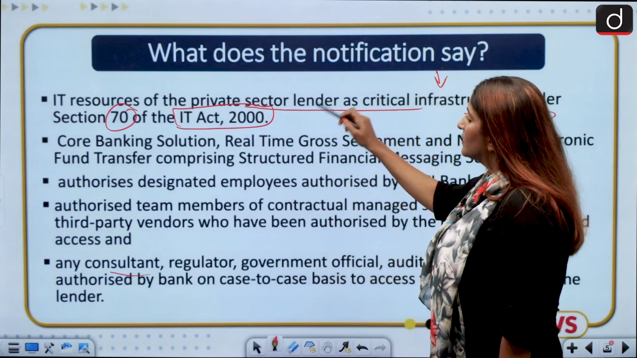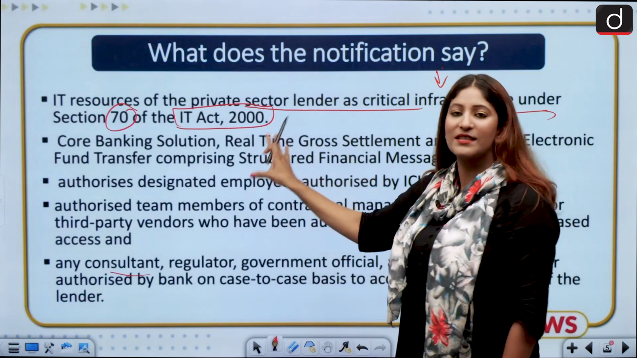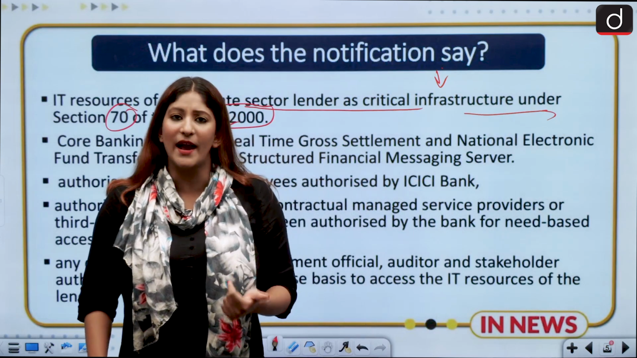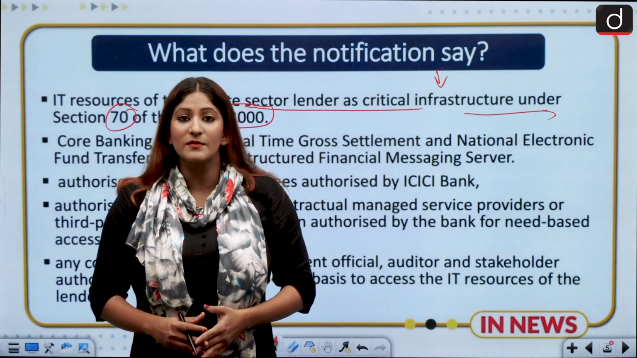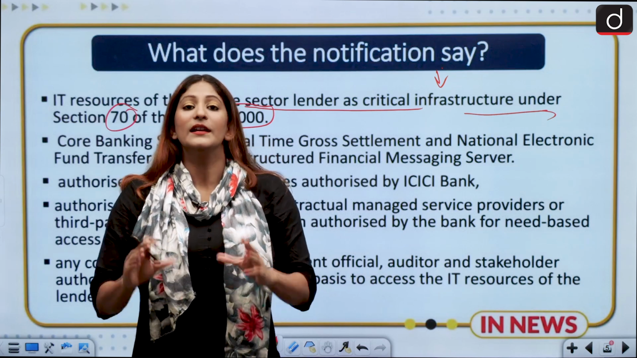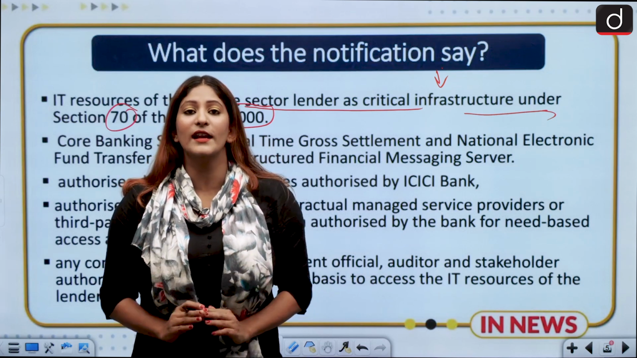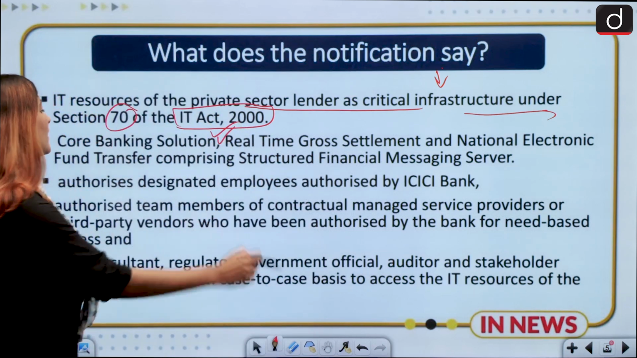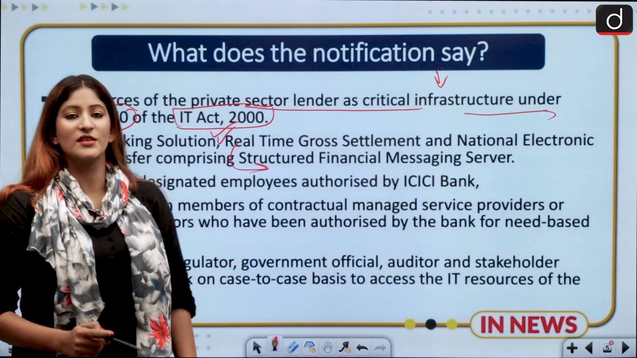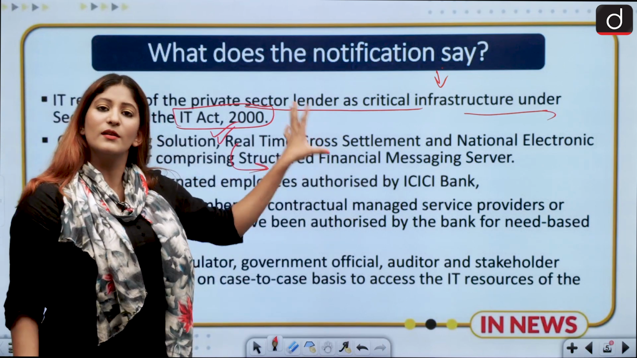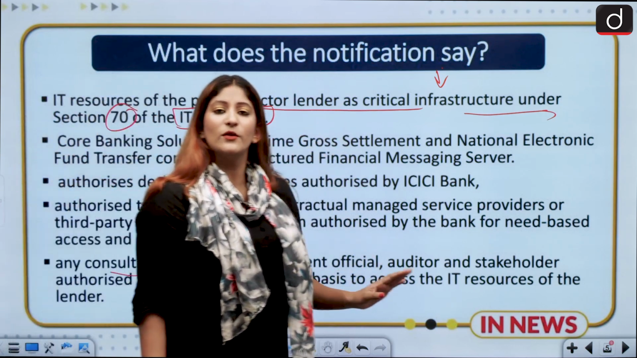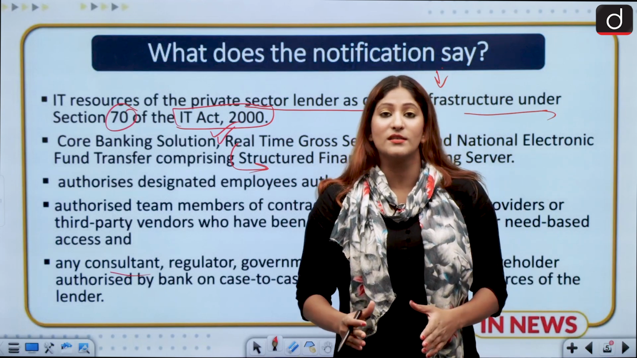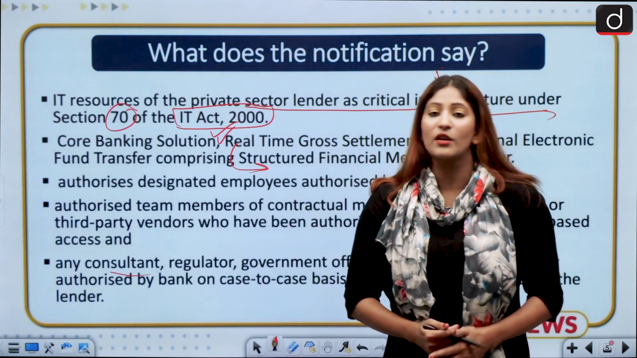It says that this particular notification entails which section? Core banking solution, which is a one-stop 24/7 solution provided by the banks to ensure that customers have every possible digital banking facility at their fingertips. It also includes, of course, real-time gross settlement and national electronic fund transfer, comprising a structured financial messaging server. So this IT section contains a gamut of information with respect to digital transactions, the digital database, which is very important for the working of the economy.